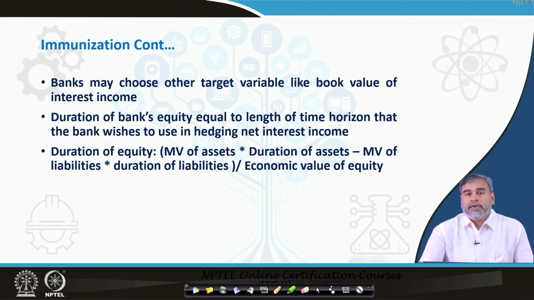If they want to immunize the book value of interest income with respect to fluctuations in the interest rate, or with respect to the interest rate risk in the market, then the condition they have to adopt is that the duration of a bank's equity should be equal to the length of the time horizon that the bank wishes to use in hedging the net interest income.